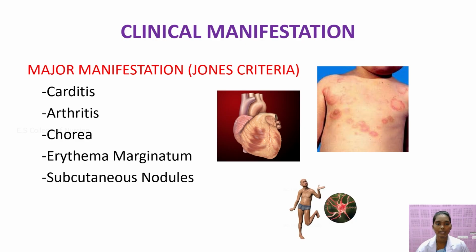First is carditis, then arthritis, chorea, erythema marginatum, and subcutaneous nodules. Carditis is infection and inflammation of the heart muscles, and this is the erythema marginatum and this is the chorea. So these are all the Jones criteria to categorize the patient's signs and symptoms.